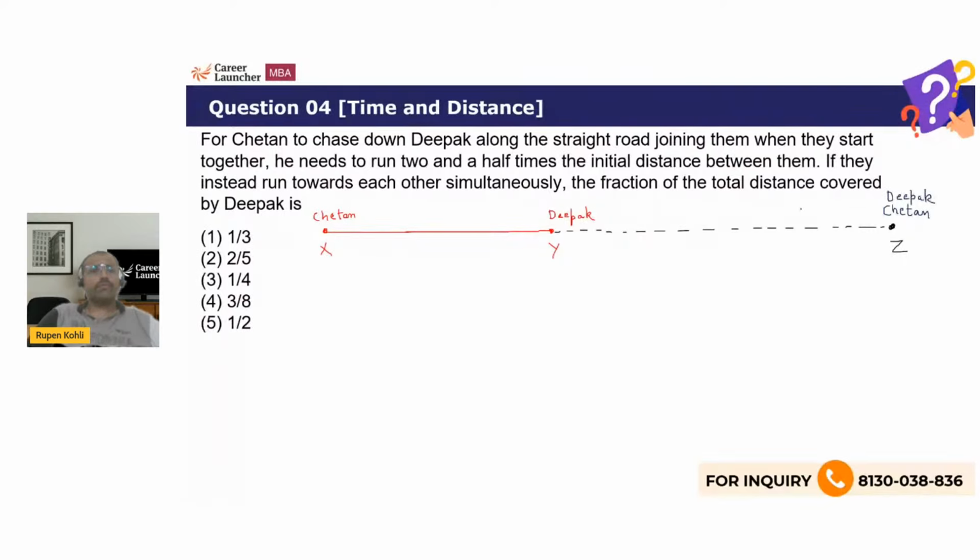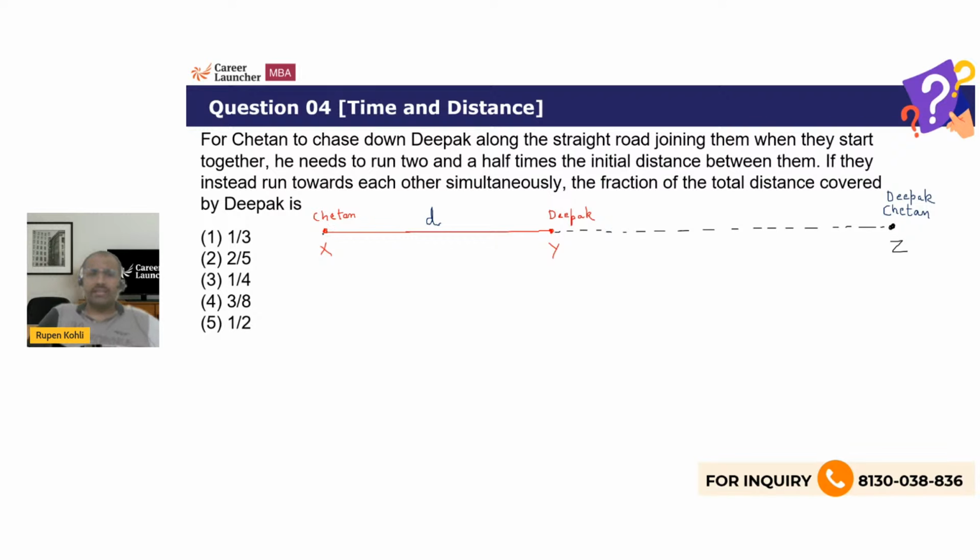And the only data that we have is this 2.5 times, right? He needs to run 2.5 times the initial distance between them, which is this distance XY, call it distance d. So how much has Chetan run?